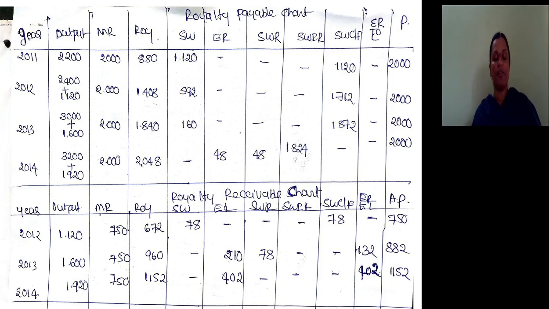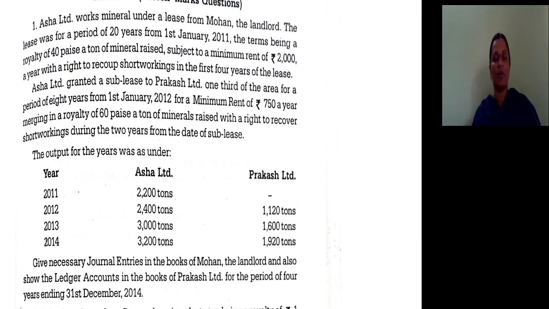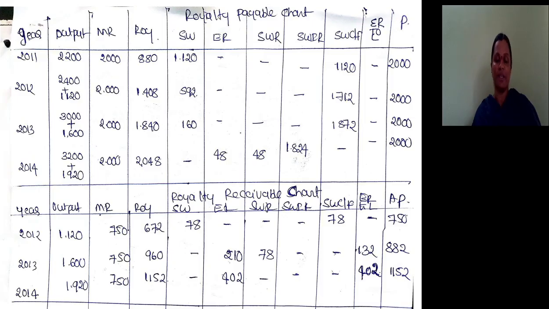It can be carried forward till next year because what is given in the problem is the first 2 years from the date of sublease. Date of sublease is 1st January 2012. First 2 years means it ends on 31st December 2013. So 78 short working is carried forward to next year. Amount payable is equal to minimum rent.